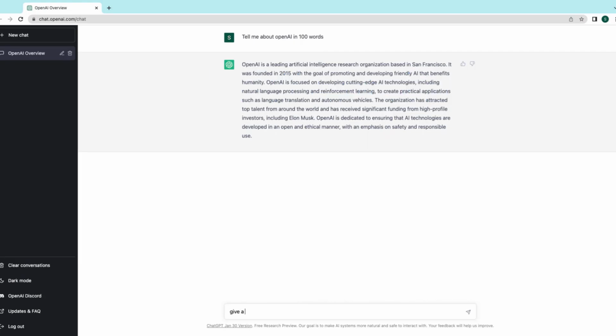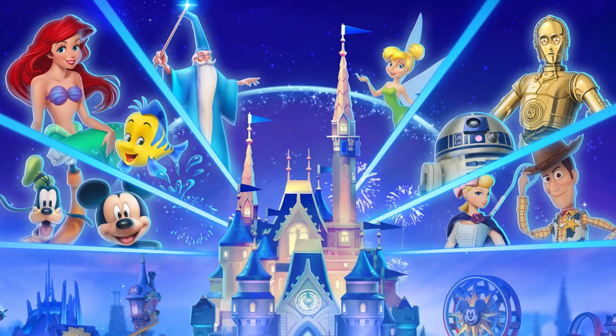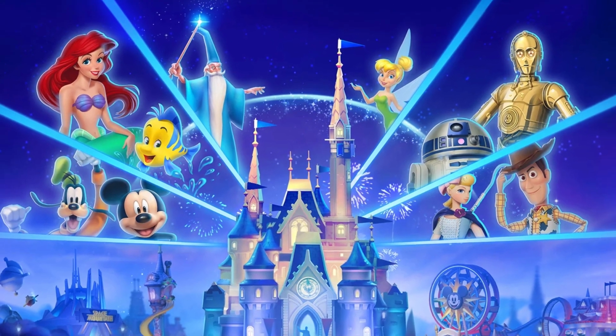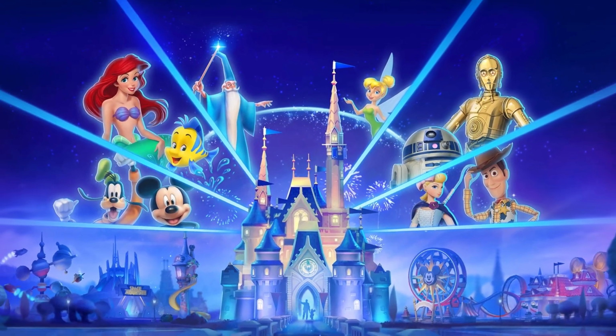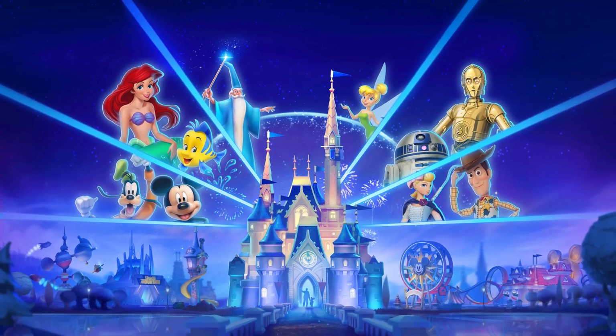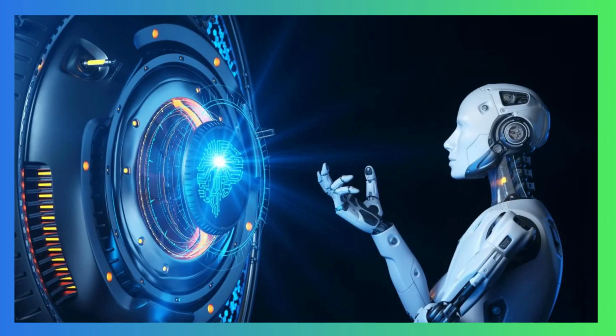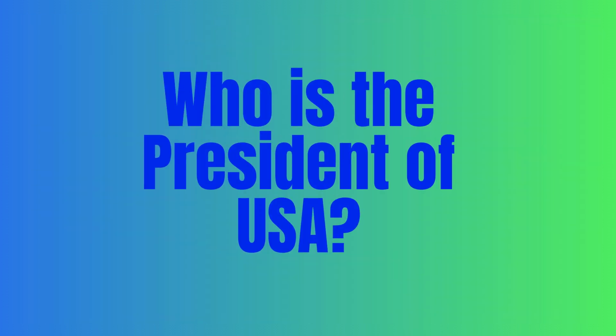Given a prompt, ChatGPT can generate coherent and semantically meaningful text. For example, given the prompt "Write a story about a magical kingdom," ChatGPT can generate a short story. Question answering. ChatGPT can answer questions based on a provided context or a large corpus of text. For example, given the question "Who is the President of the United States?" and the context as of 2021, ChatGPT can answer Joe Biden.